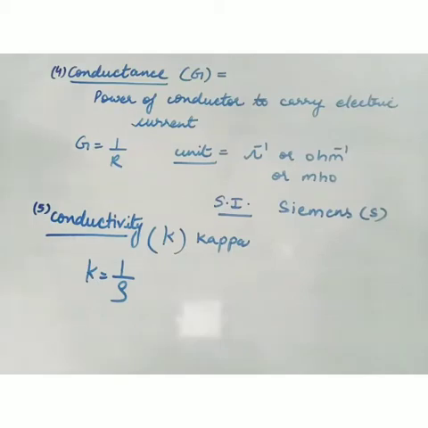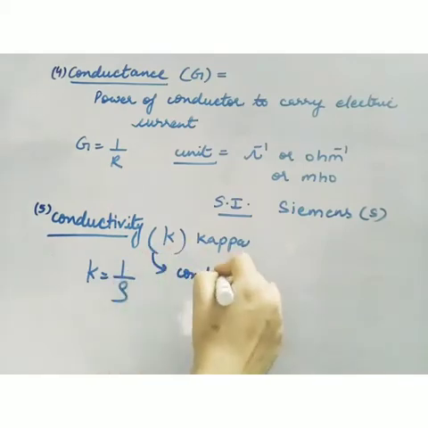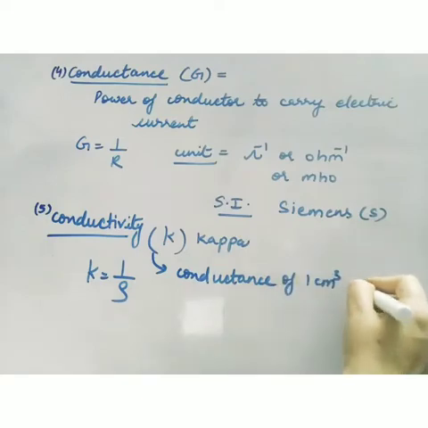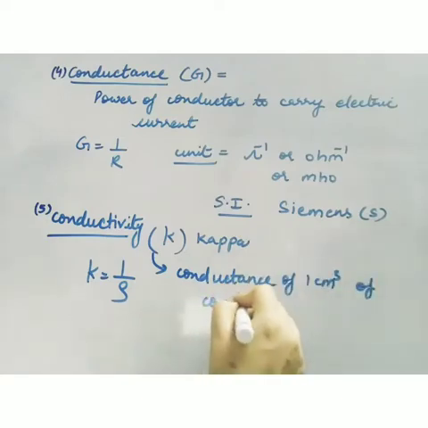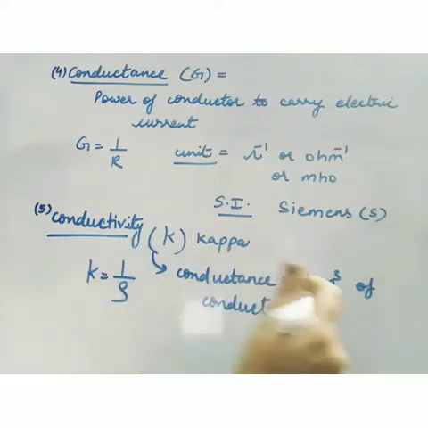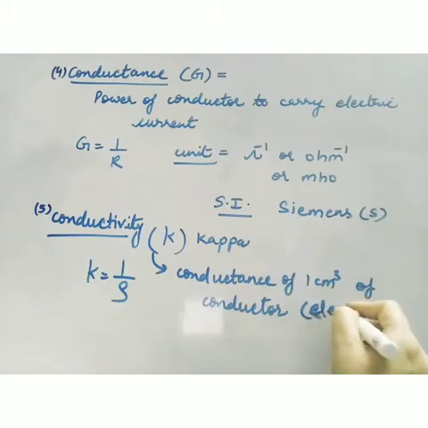Resistivity is the resistance of 1 centimeter cube of a conductor, so conductivity is the conductance of 1 centimeter cube of conductor. Since we are dealing here with electrolytes, that conductor is our electrolytic solution.